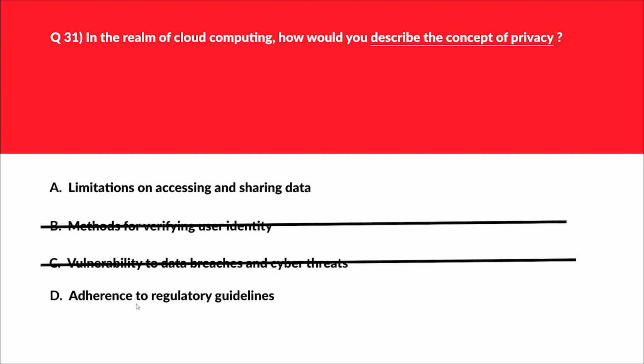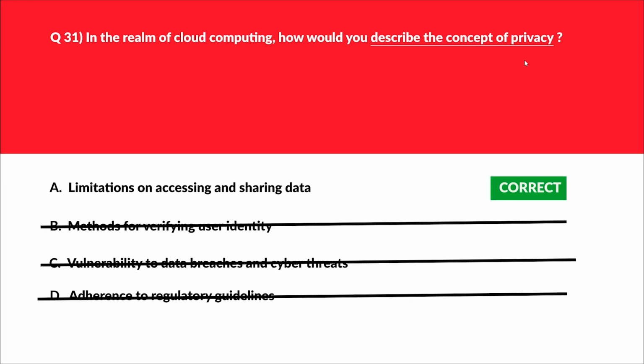Let's move to option D. D says adherence to regulatory guidelines. Adherence to regulatory guidelines pertains to adhering to laws and regulations, which is a means to ensure privacy but is not the definition of privacy itself as required by the question. So D is out. Let's lock option E as the correct answer.